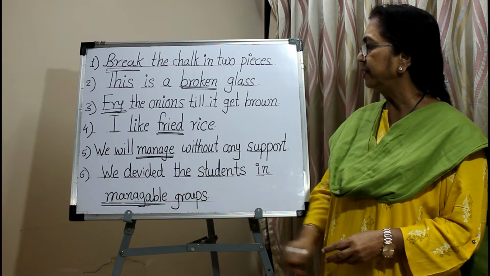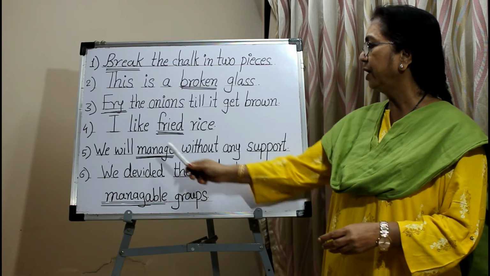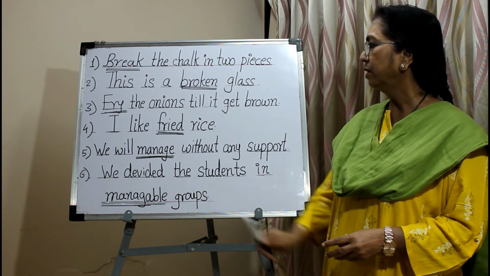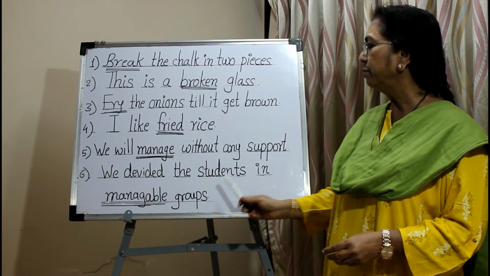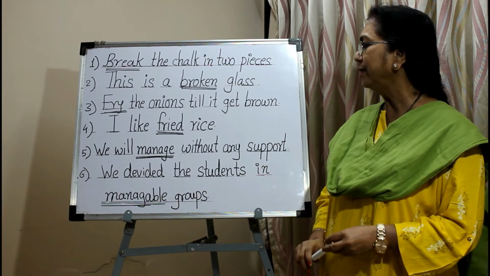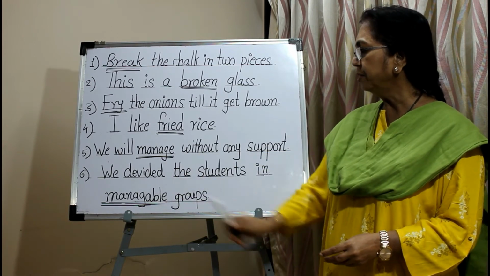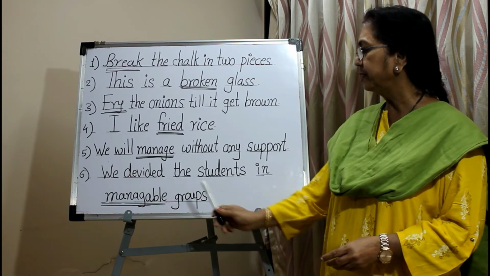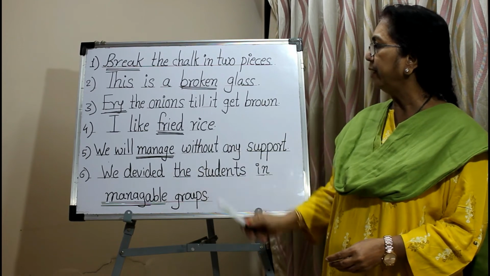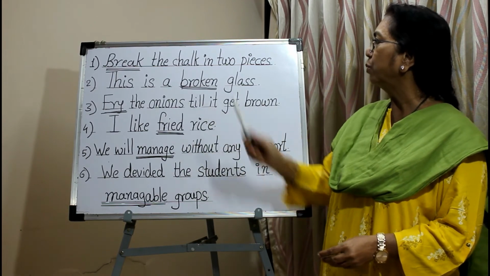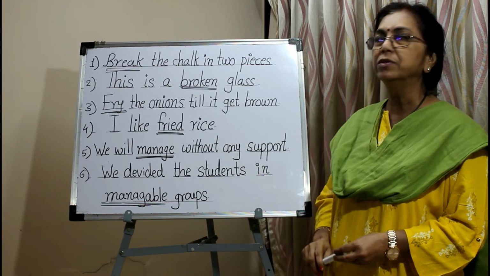In fifth sentence, we will manage without any support. So here manage, again it is a verb, shows the action. In sixth sentence, we divided the students in manageable groups. So here manageable is the adjective which is formed from the verb manage. In this sentence, manageable describes the noun groups. So manageable is the adjective. So fried, manageable and broken, these are the adjectives which are formed from the verbs.